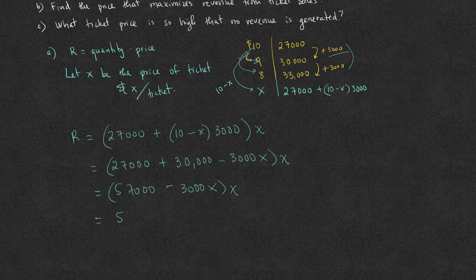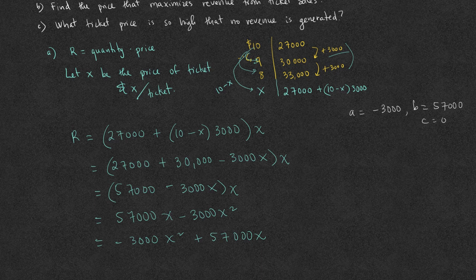And so this is 57,000x minus 3,000x squared, which is a quadratic equation. Put it in the standard form. This is negative 3,000x squared plus 57,000x, where a equals negative 3,000, b equals 57,000, and c equals 0. Again, this is the revenue in terms of x.